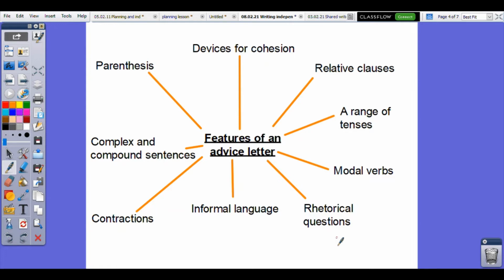Informal language, though, is really key. Really important as part of this genre as well. So what I'd like you to do here, I'm going to show you what the supporting document looks like for this lesson in just a moment, but you might also want to get a piece of paper right now and a pen, something to write with, and then we can continue with our lesson.